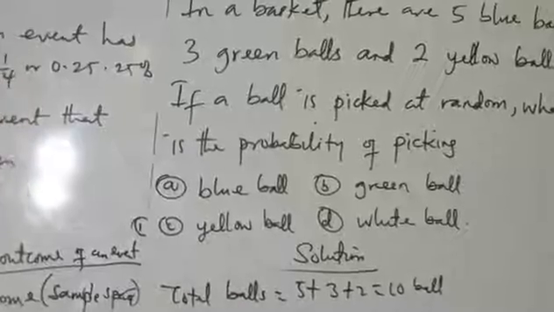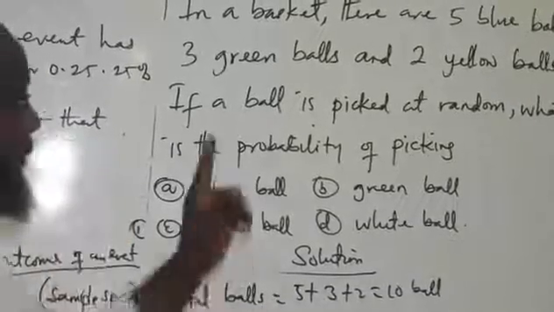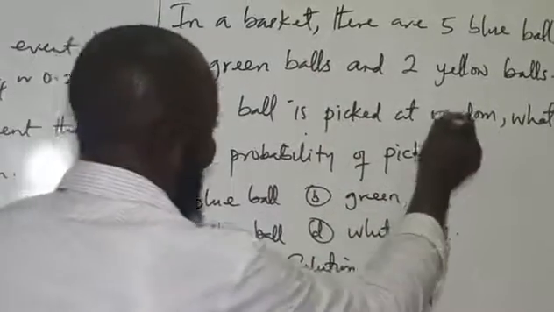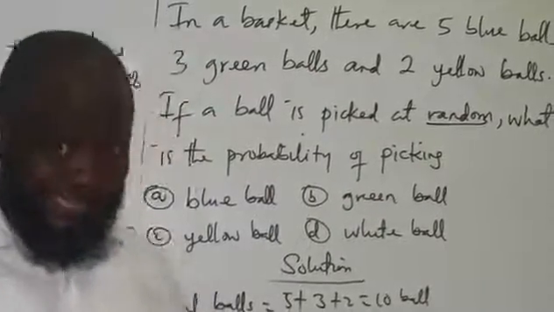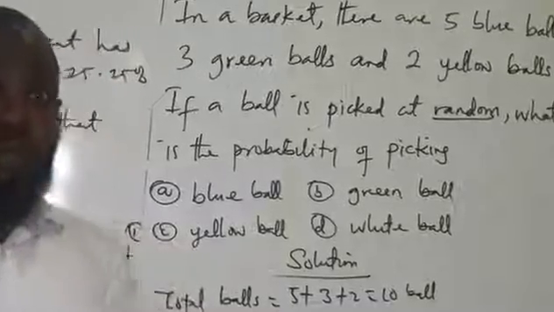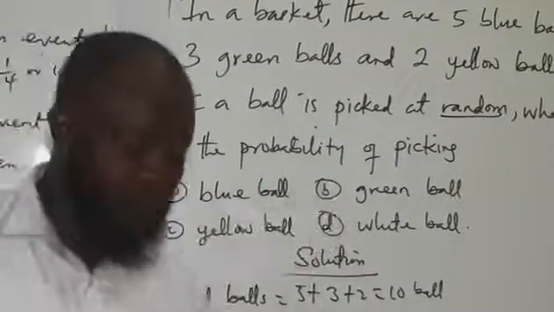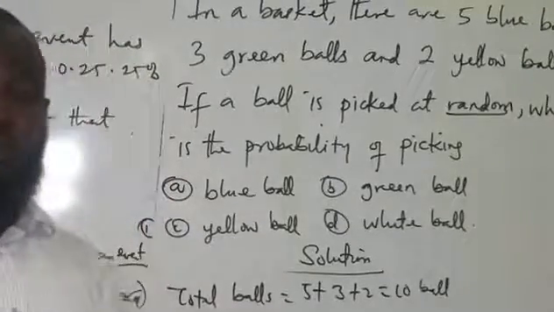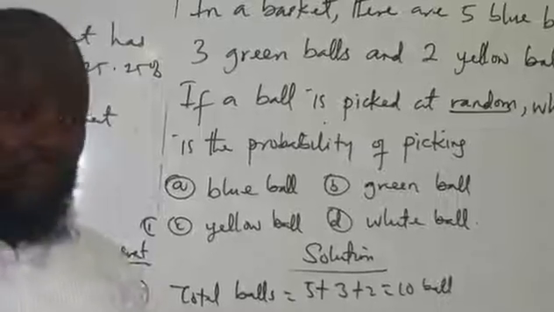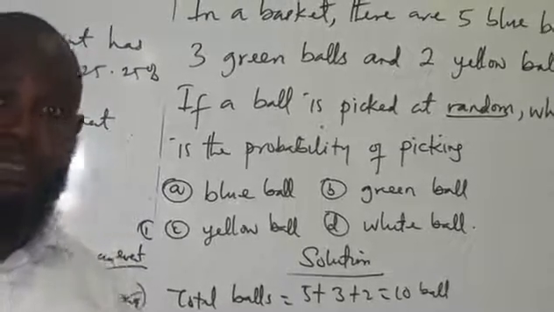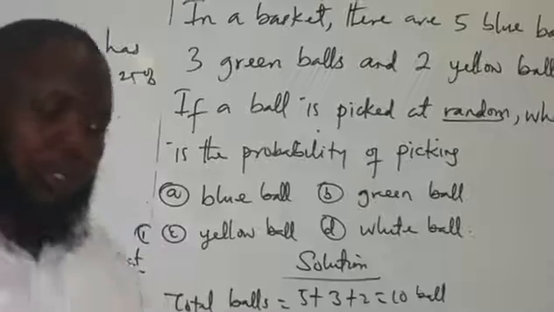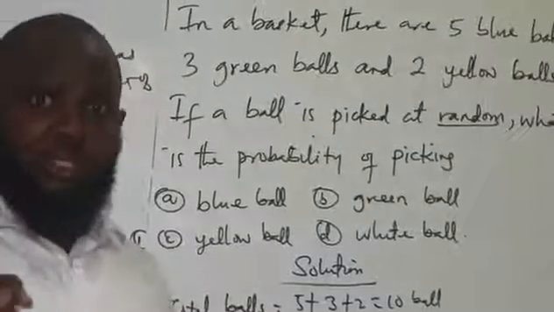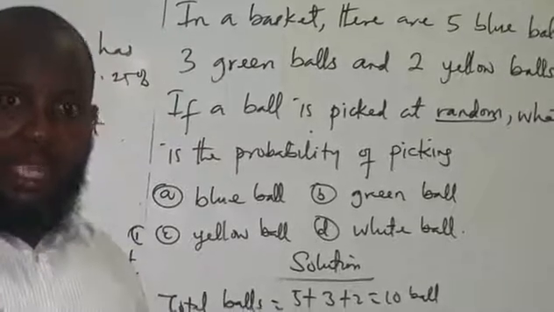Now we want to be picking. Look at what I explained the other time. If a ball is picked at random, that is without being biased, that ball is just picked. You can close your eyes or do something like this. They roll it. That's what they use. Probability is used in gambling a lot. If you have watched some gambling event on TV, they will be rolling, so that whatever you want to pick, you pick it without being biased, at random.